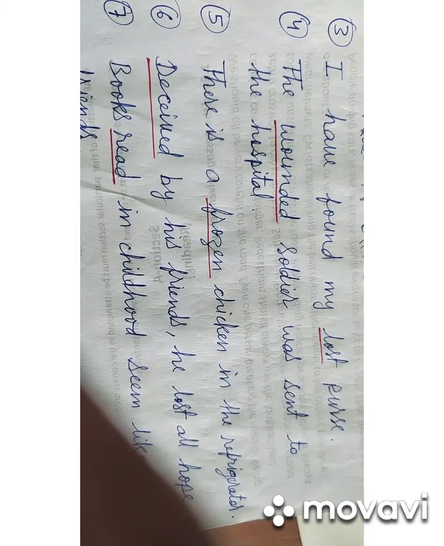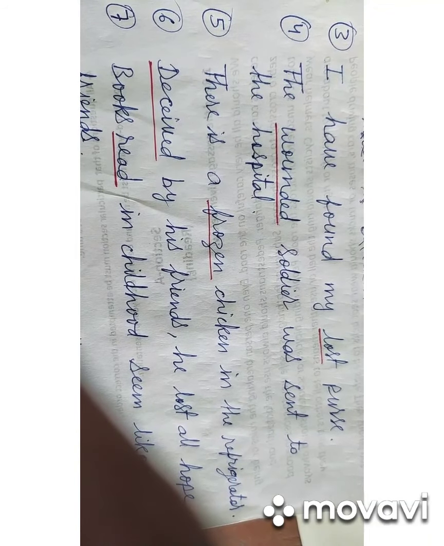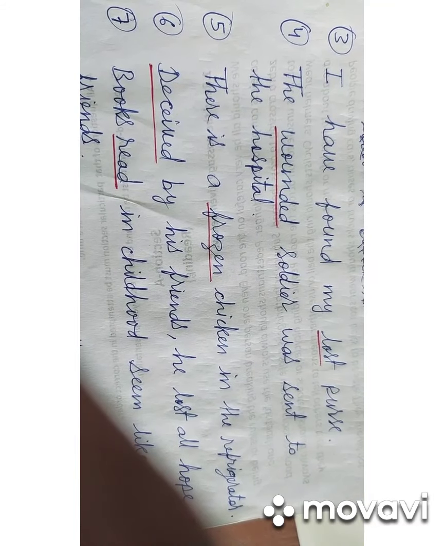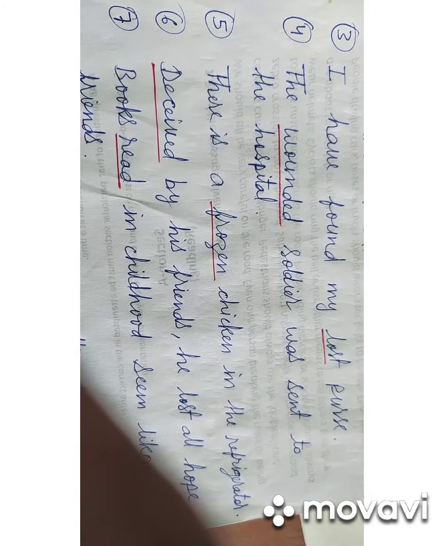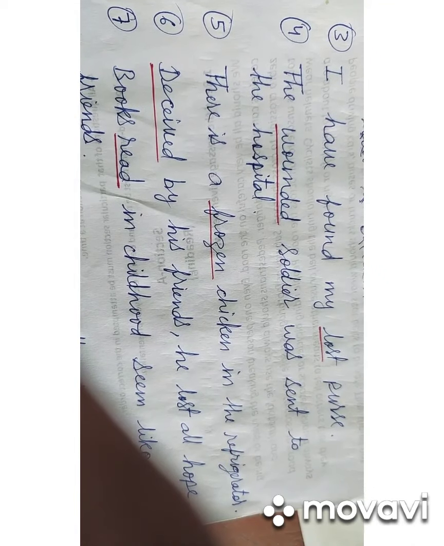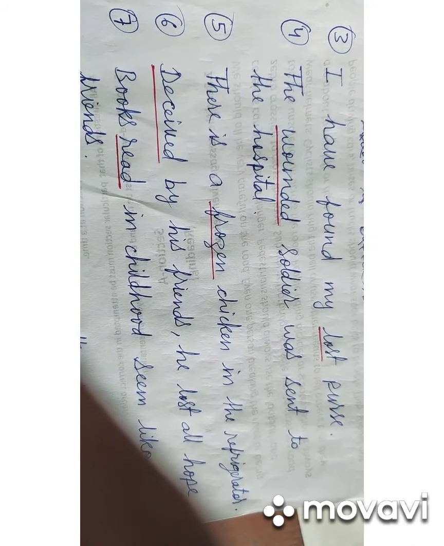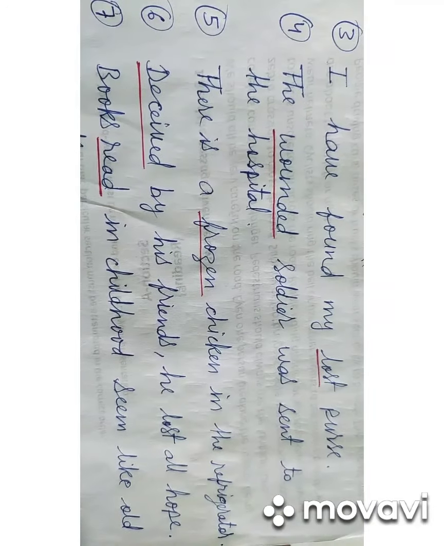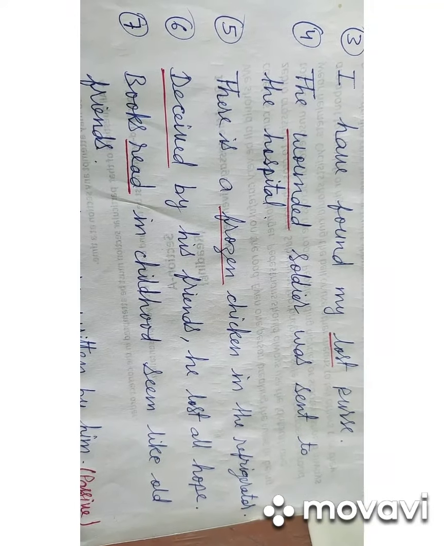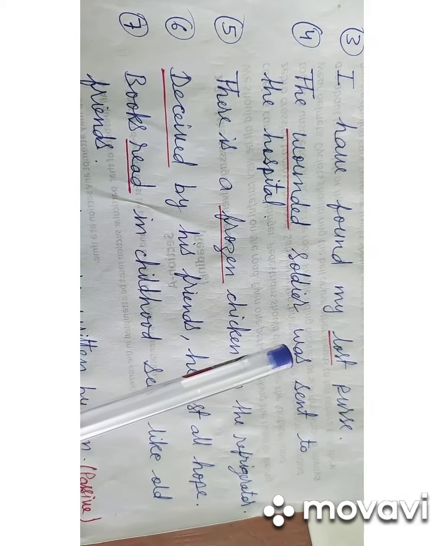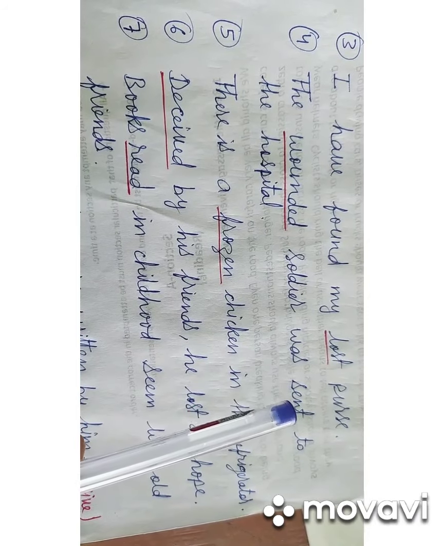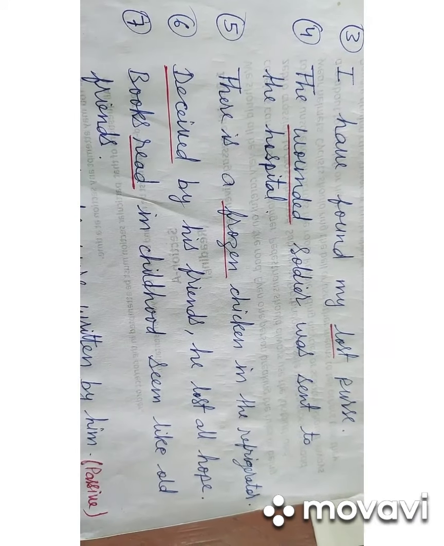Next example, the wounded soldier was sent to the hospital. The word wounded is in the verb third form, hence it is the past participle acting as an adjective as it is modifying the noun soldier. The wounded soldier means घायल सिपाही. In this sentence, was is the helping verb and it is used with the verb third form sent.